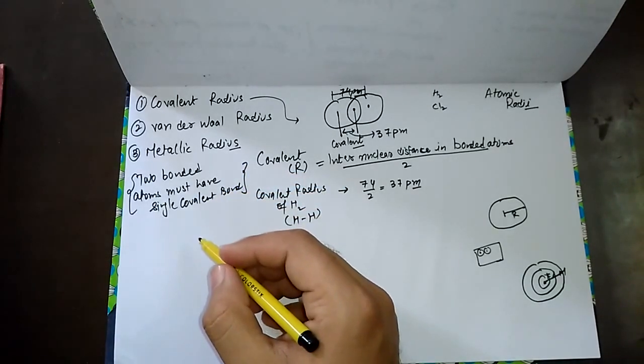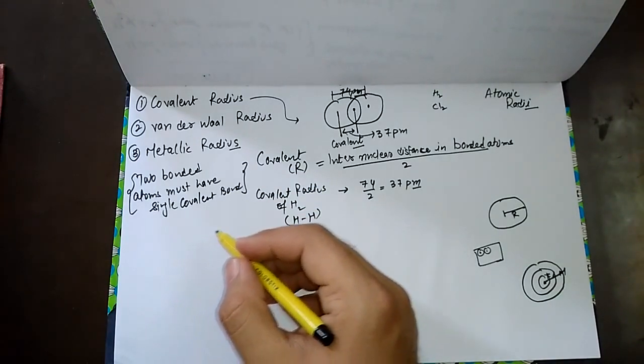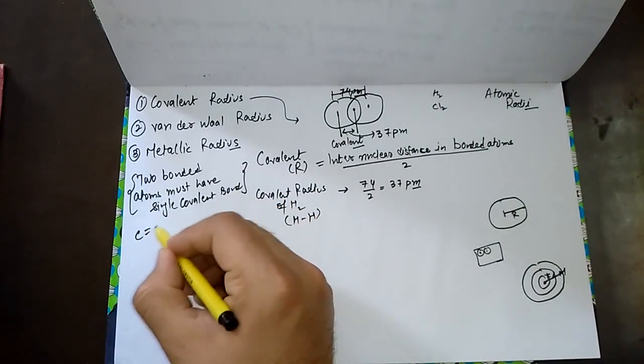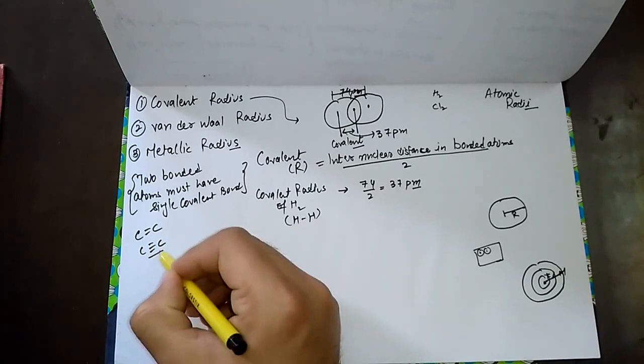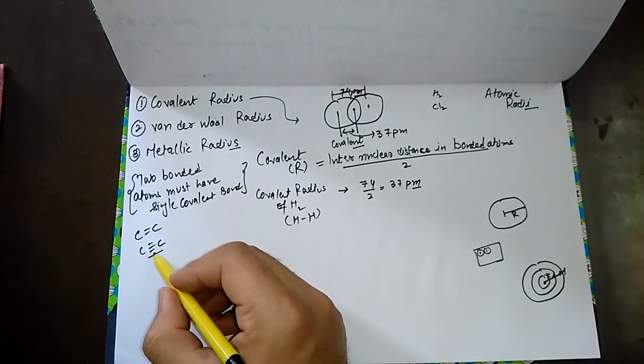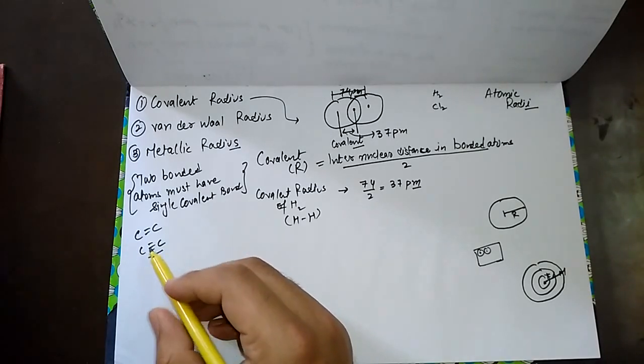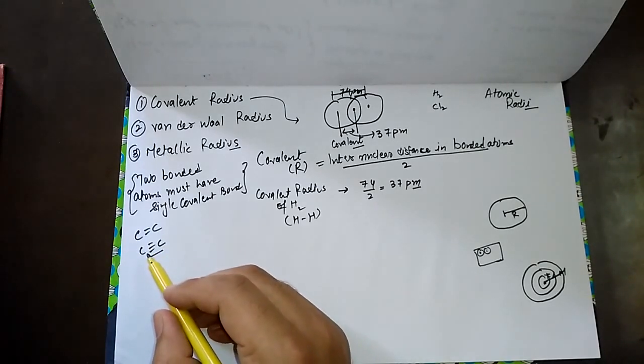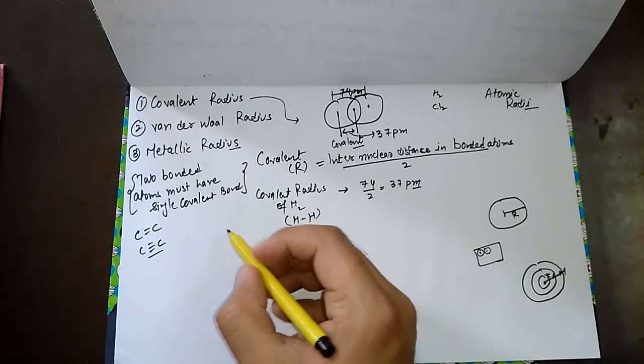Single covalent bond. If the carbon is having the double bond or the triple bond, we say that the internuclear distance does not represent the covalent radius. Another one, we are having the van der Waals radius.